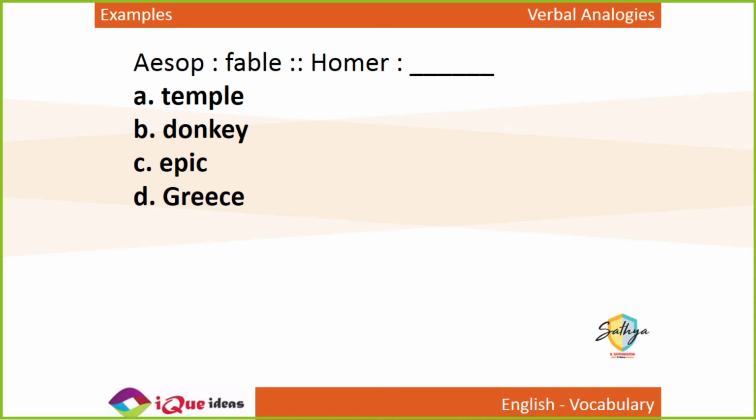He's famous for writing epics. So just like Aesop wrote fables, Homer wrote epics. ख्याति, टेम्पल को लिखते थोड़ी हैं. टेम्पल यानी मंदिर. You don't write a temple, you write an epic. So A cannot be my answer. Temple यानी मंदिर.